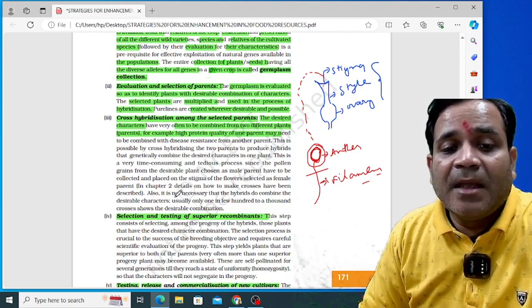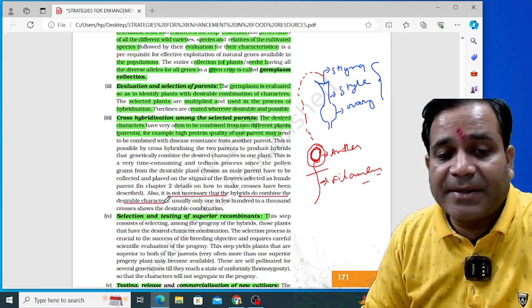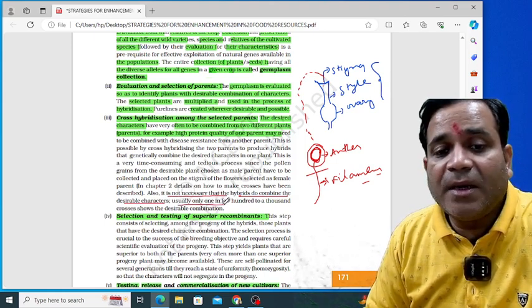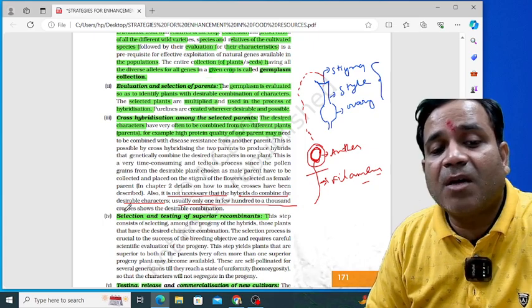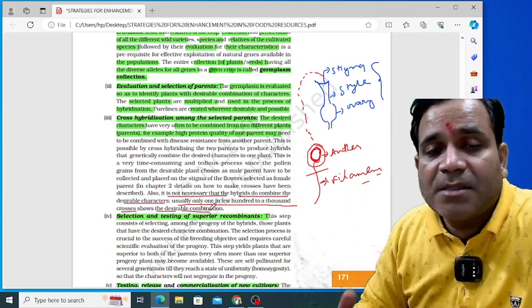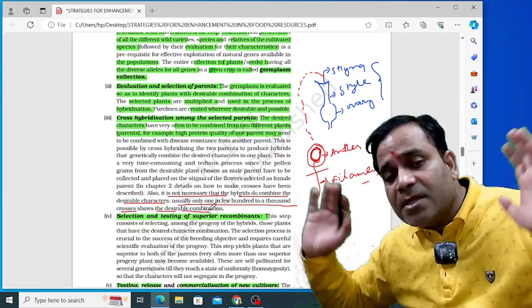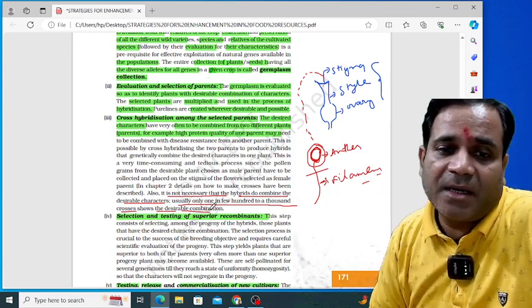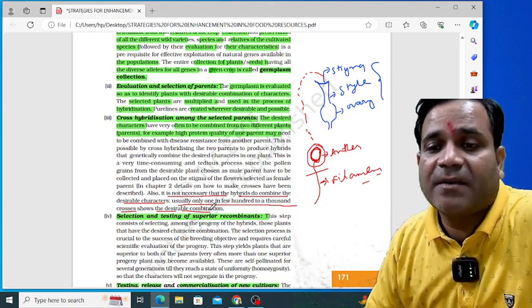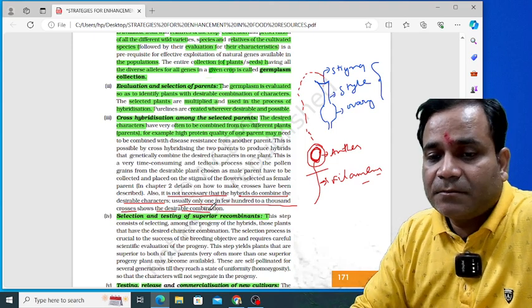It is not necessary that the hybrids combine the desirable characters. Usually only one in a few hundred to a thousand crosses shows the desirable combination. It is not possible to get only the desirable ones; when thousands of cross hybridizations occur, then we get a desirable combination. Otherwise, not. Right?